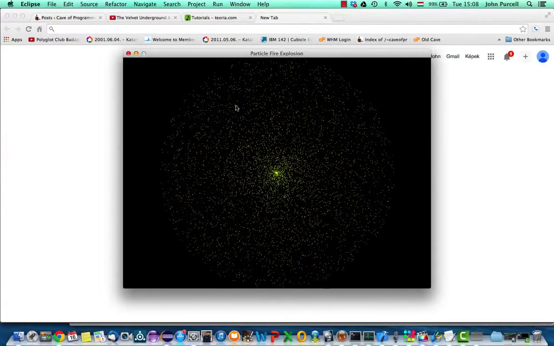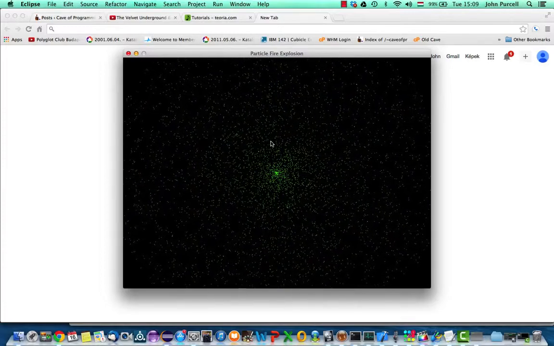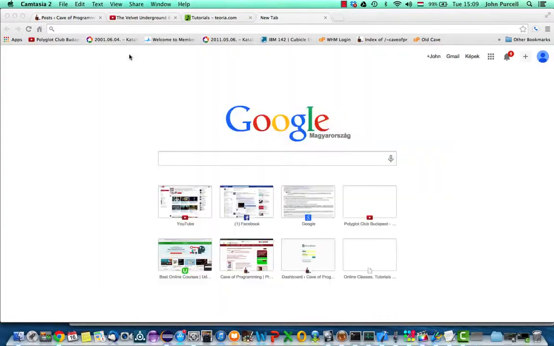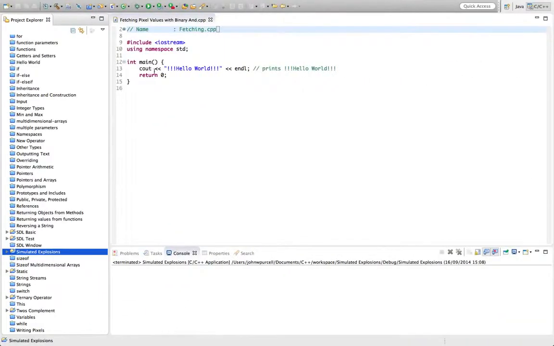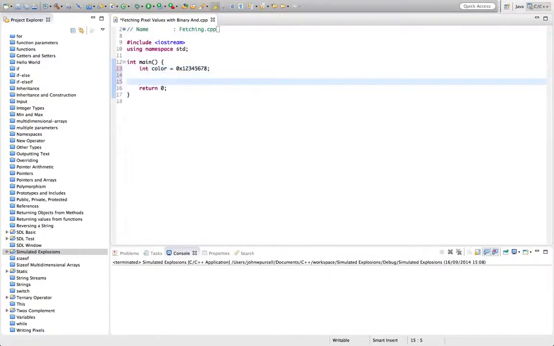Now, to actually do the blur, we need to be able to get pixel values and set new pixel values based on the old ones after applying some kind of blur algorithm. And to get the pixel values, that involves getting a color, which will be a 32-bit value that looks something like this. Let's write it out in hex: 1, 2, 3, 4, 5, 6, 7, 8. And getting the red, green and blue values from this. So we're packing red, green, blue and alpha values into a single 32-bit color value. So this byte would be red, this byte would be green, this byte would be blue, and this would be alpha.